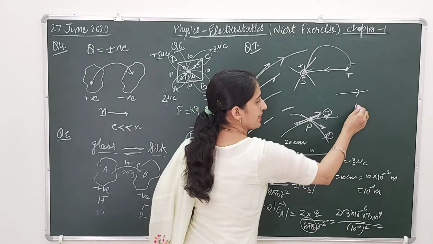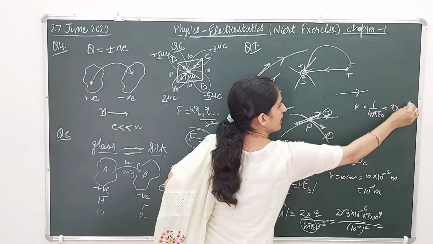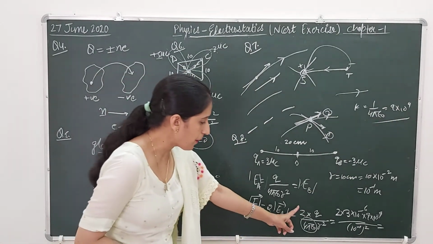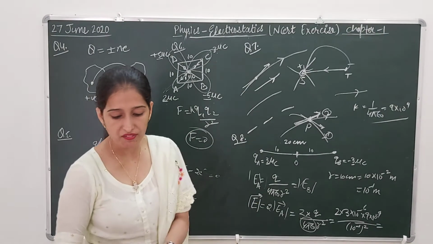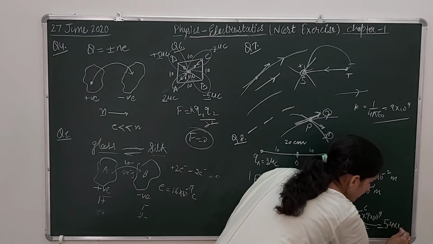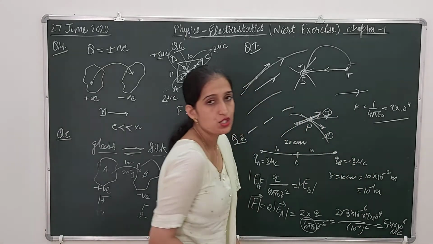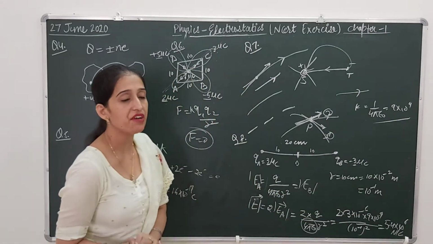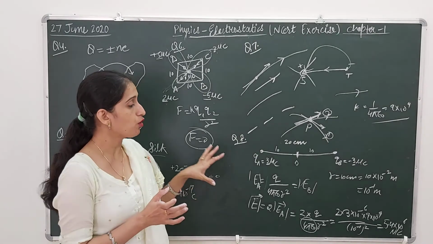Students, K is equals to 1 by 4 pi epsilon naught and its value is 9 into 10 to the power 9 Newton meter square per coulomb square. So 1 upon this is replaced by this in the numerator. And on solving this, we get a value 5.4 into 10 to the power 6 Newton per coulomb. So electric field intensity at this point O will be given by 5.4 into 10 to the power 6 Newton per coulomb. This is about the magnitude.